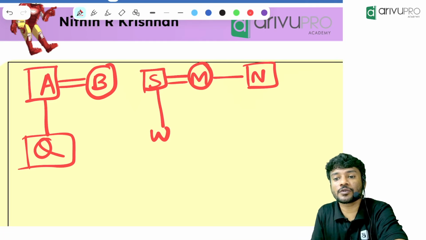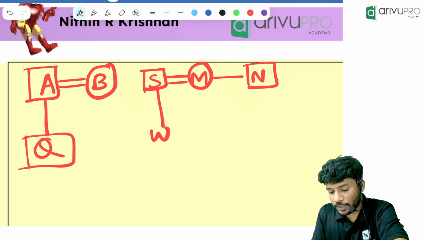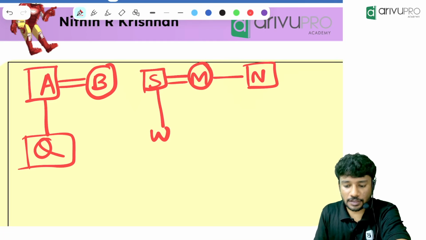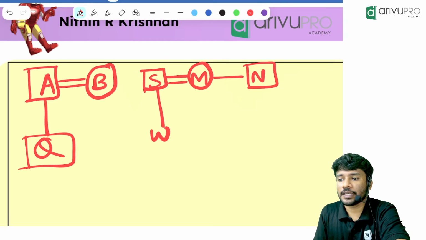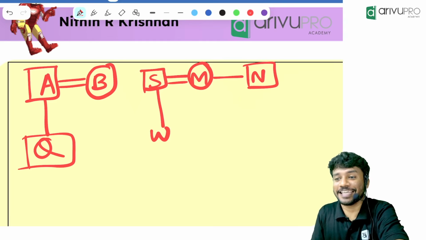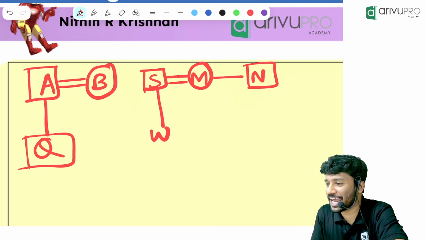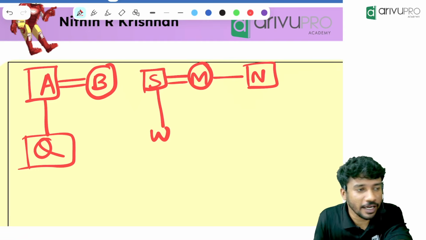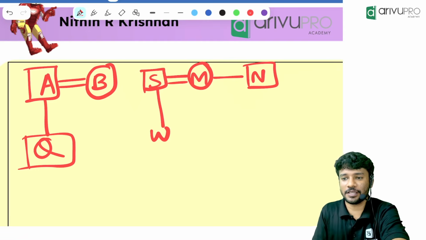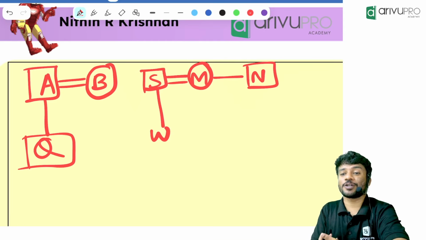Yes. Now next question to you. W has a grandfather named L. Which generation will it be? Upper generation of what? Yes.